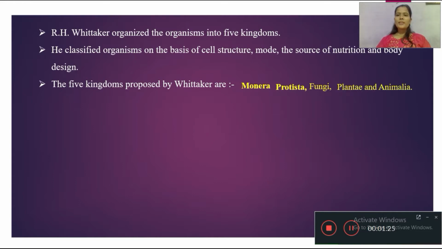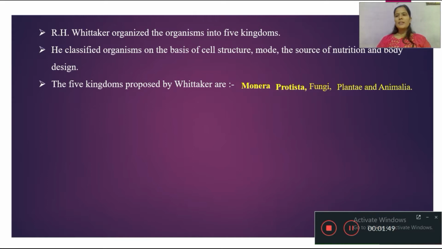Fourth one, that is Plantae. Plantae is a taxonomic group that includes land plants as well as aquatic plants. All plants are multicellular, mostly autotrophic eukaryotes, and conduct photosynthesis with the help of sunlight. The last, fifth one, is Animalia.